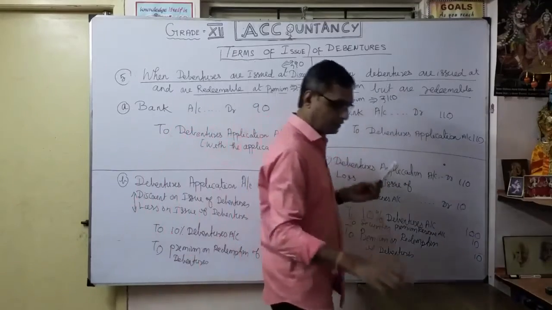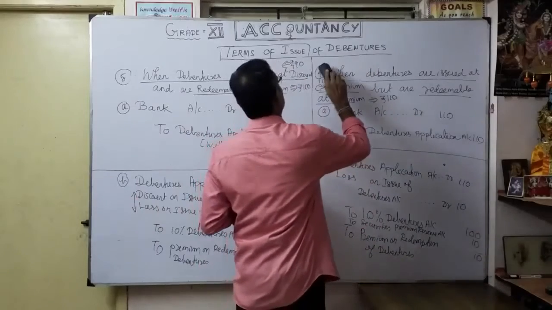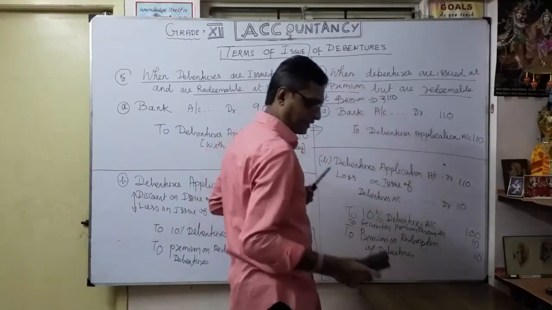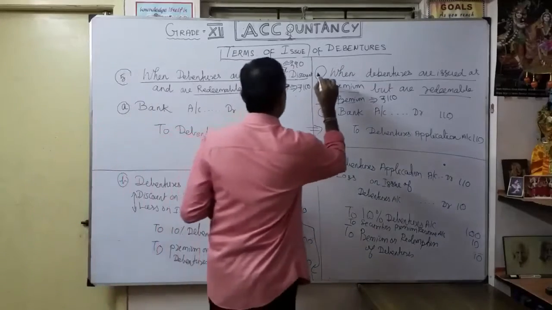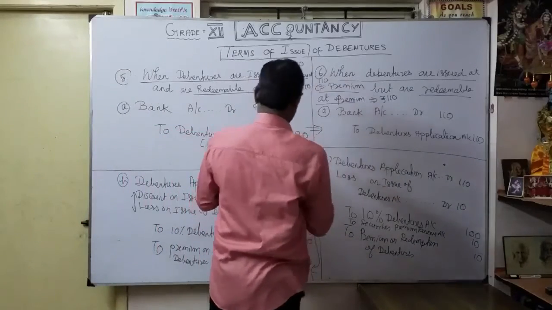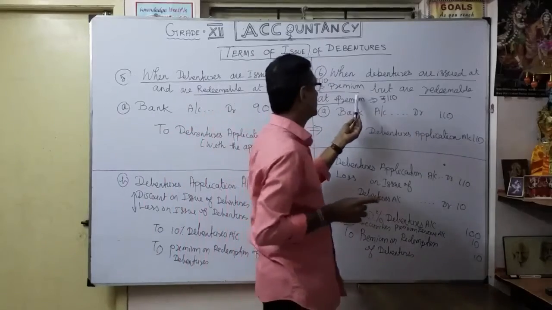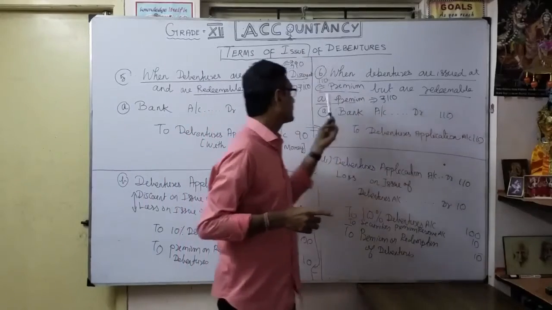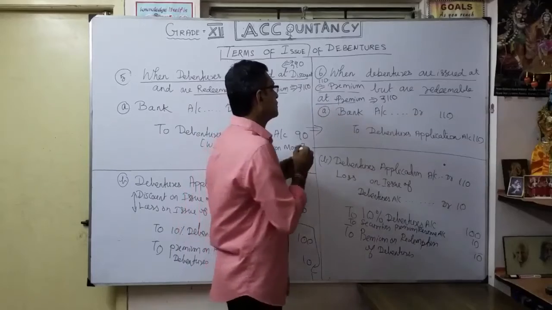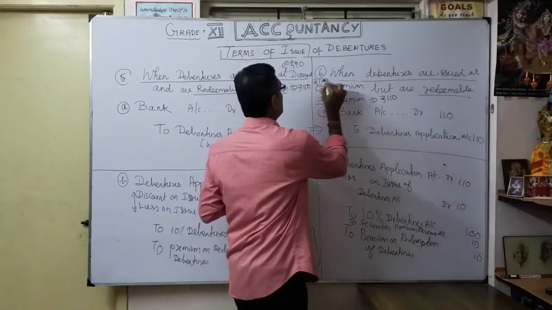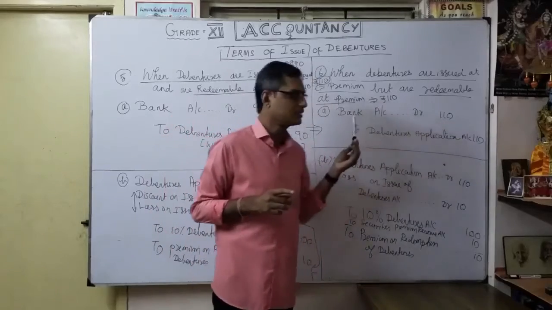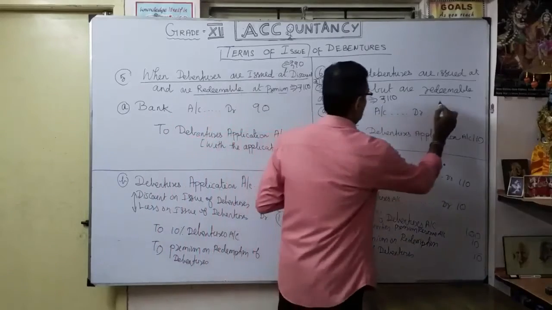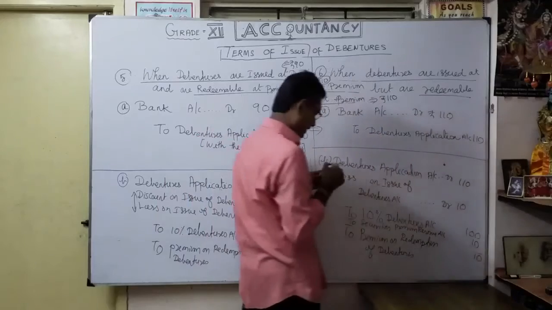When debentures are issued at premium, this is the final case, the 6th case. Issued at premium, redeemable at premium. When debentures are issued at premium and are redeemable at premium, here also 110 rupees. So first entry, bank account debit 110 to debentures application account. What is the second entry?